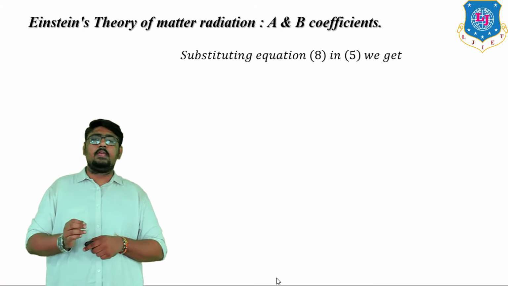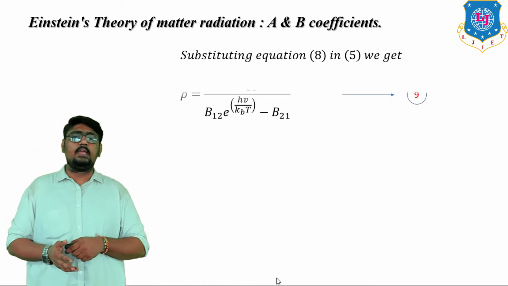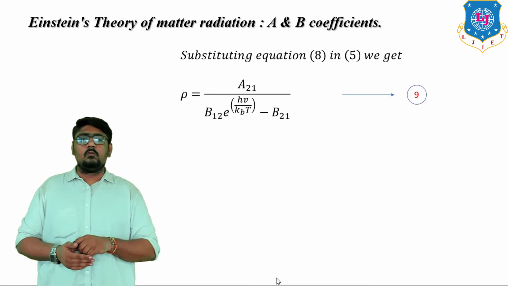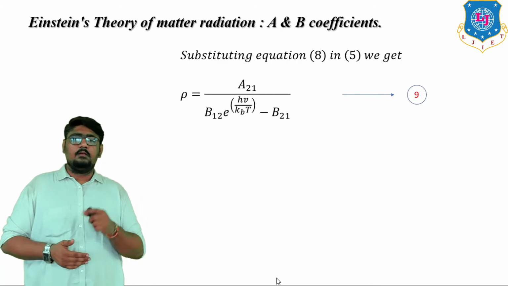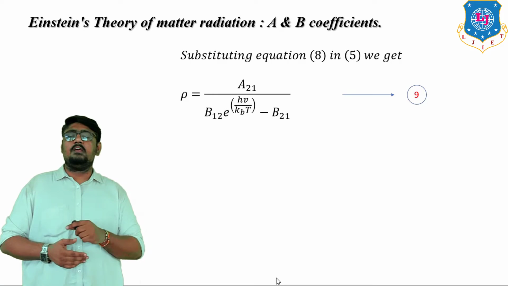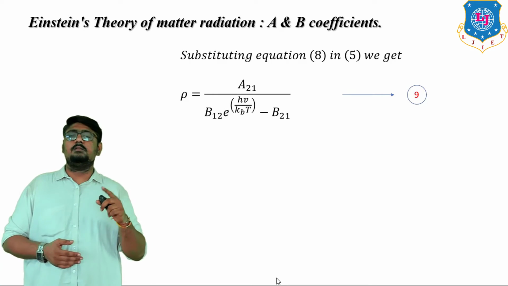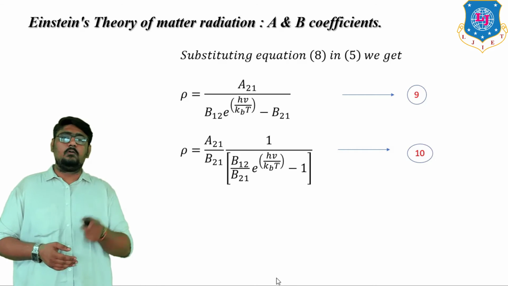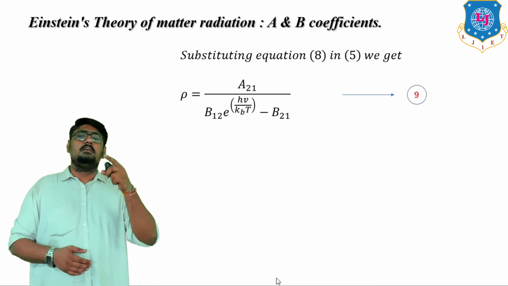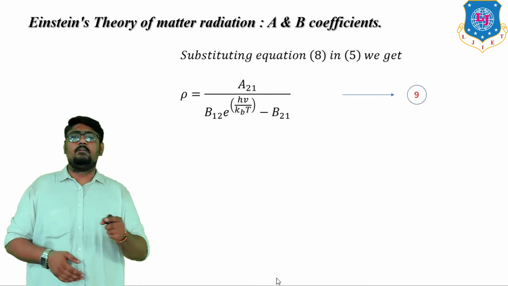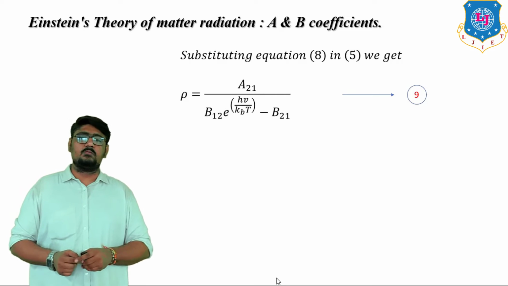Now substituting 8 in equation number 5, we get rho is equal to A21 divided by B12 into e to the power hv upon kBT minus B21. This is equation number 9. You can see over here I have replaced N1 upon N2 by the value found from Boltzmann's distribution law.